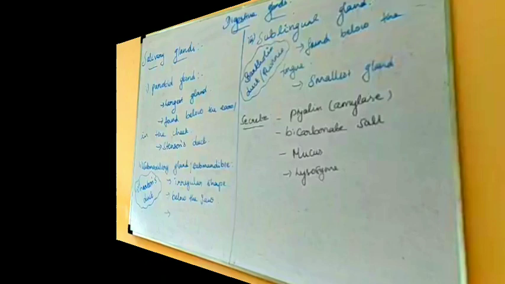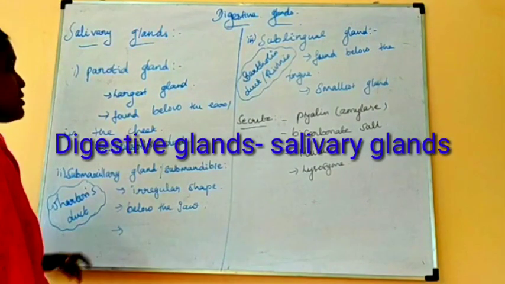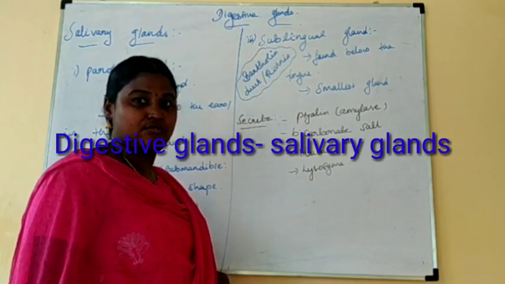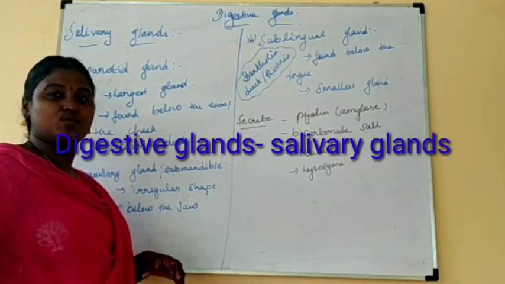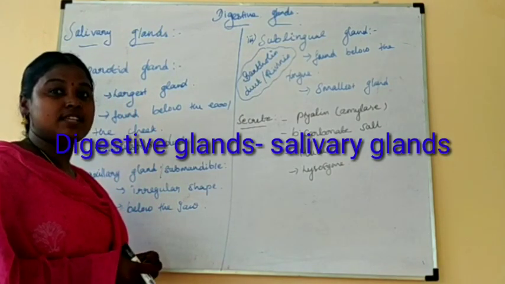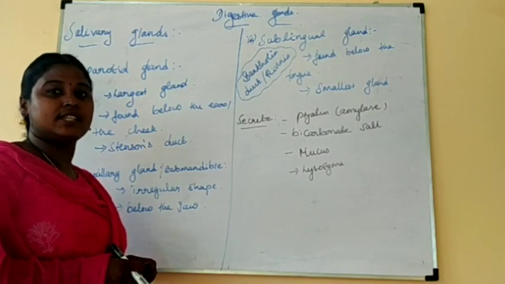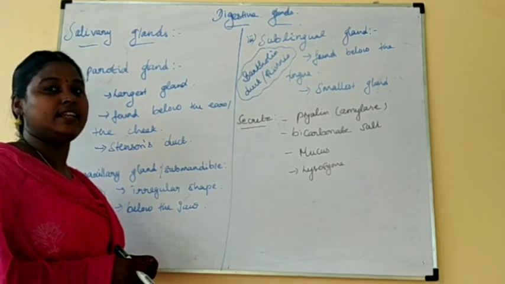Thank you. New topic. The next topic is digestive glands. In this topic, the gastric glands are in the stomach, followed by the intestinal glands in the small intestine. Which is the largest gland? The liver is the largest gland, and the second largest gland is the pancreas. These glands are studied in detail now.